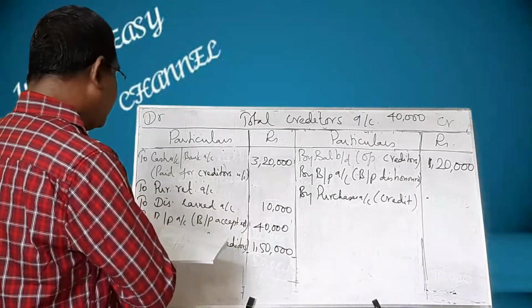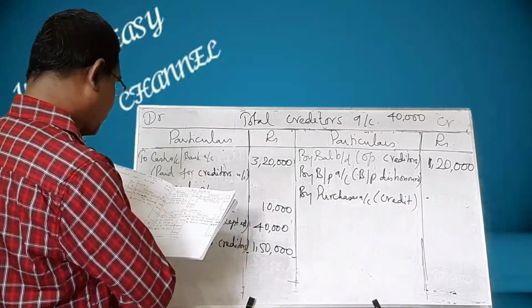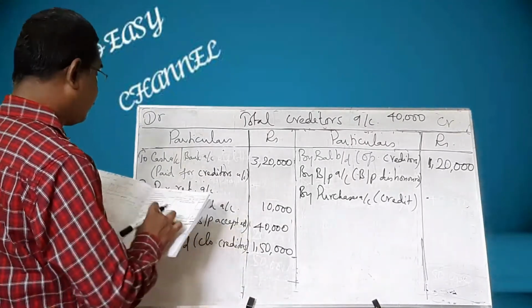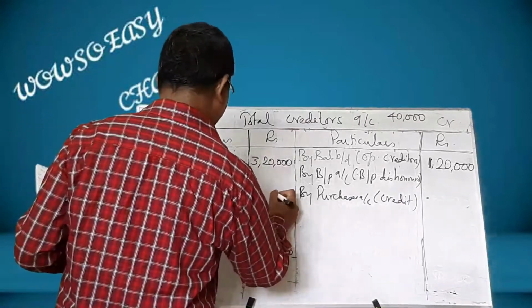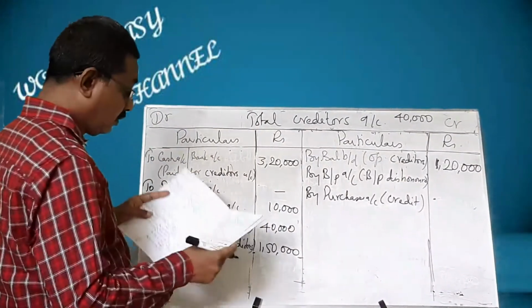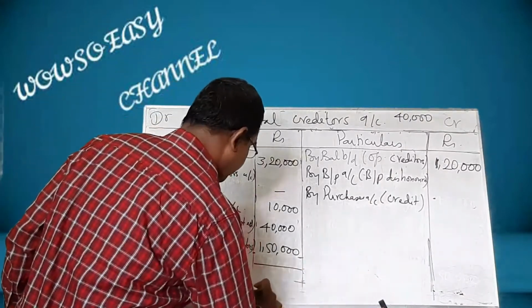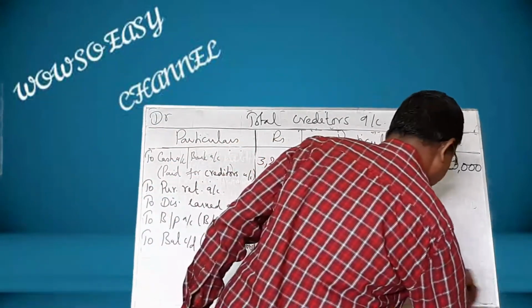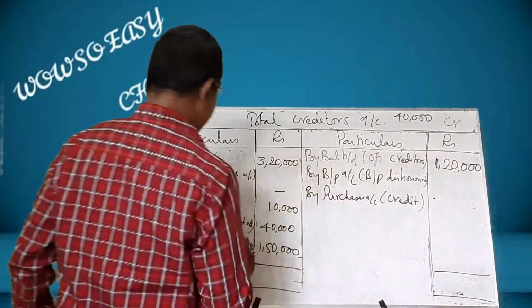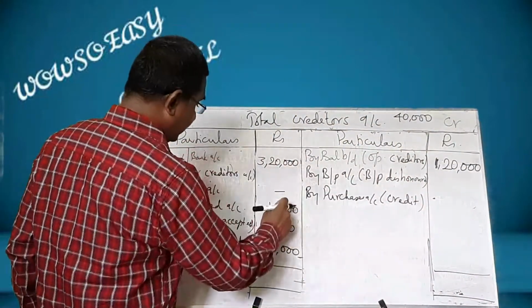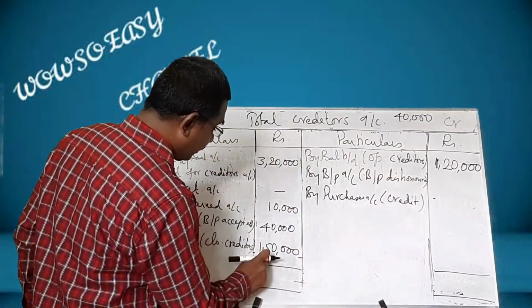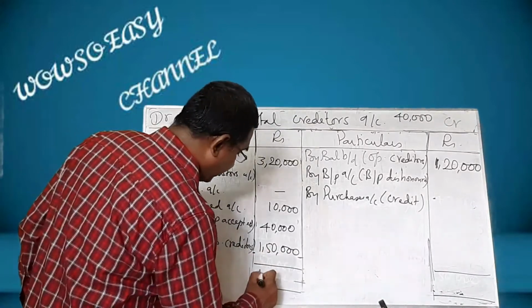And discount 10,000. Purchase return is not given. Now let us go for balancing these two. 320, 330, 370, 420, 520.